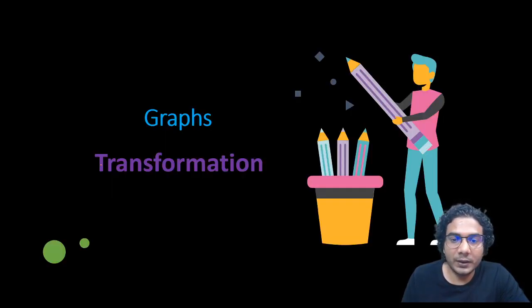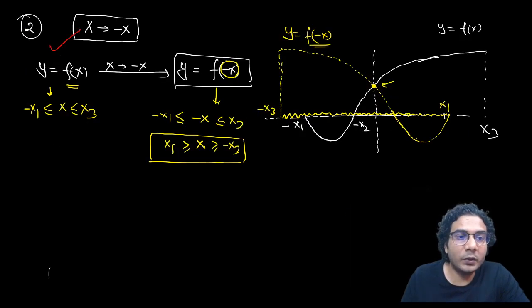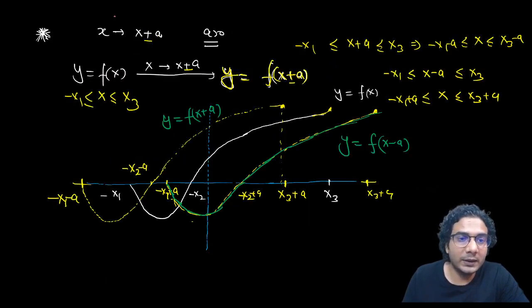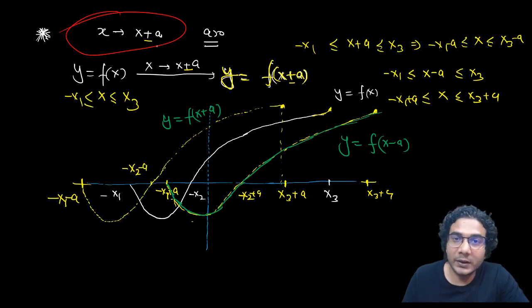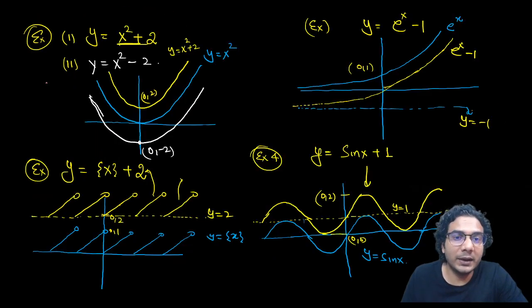So we have already done transformations. This was the first transformation which we did, replacing y with minus y. Then the second transformation we did was replacing x with minus x. The third transformation was replacing x with x plus a or x minus a in any equation. Then the fourth transformation was replacing y with y plus or minus a. Okay, so after that we'll continue today.